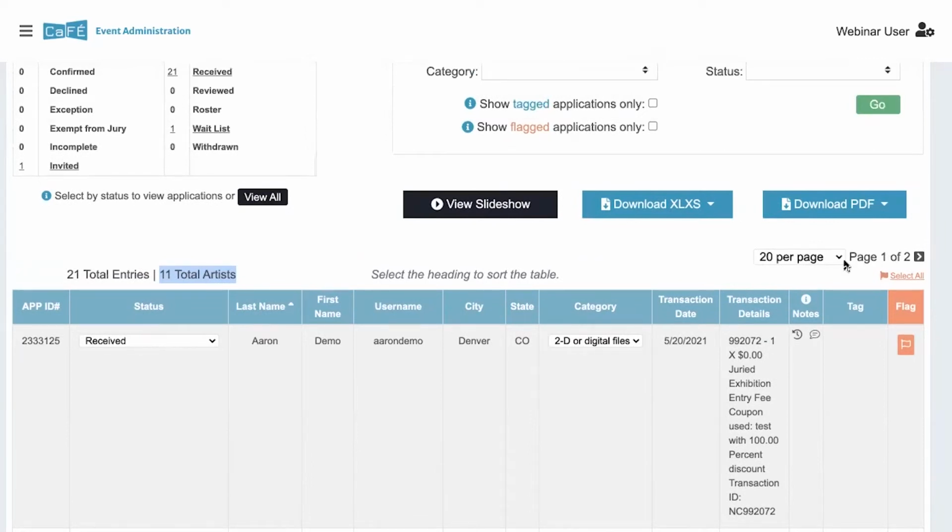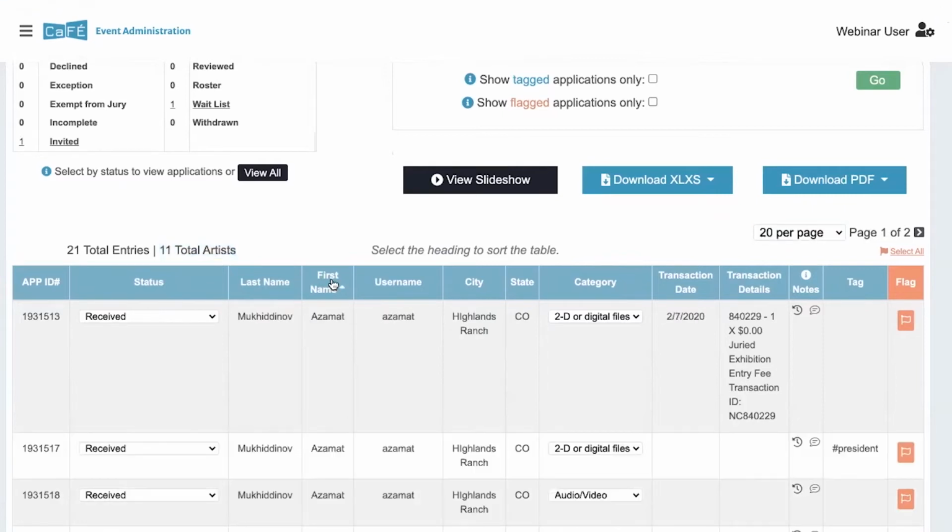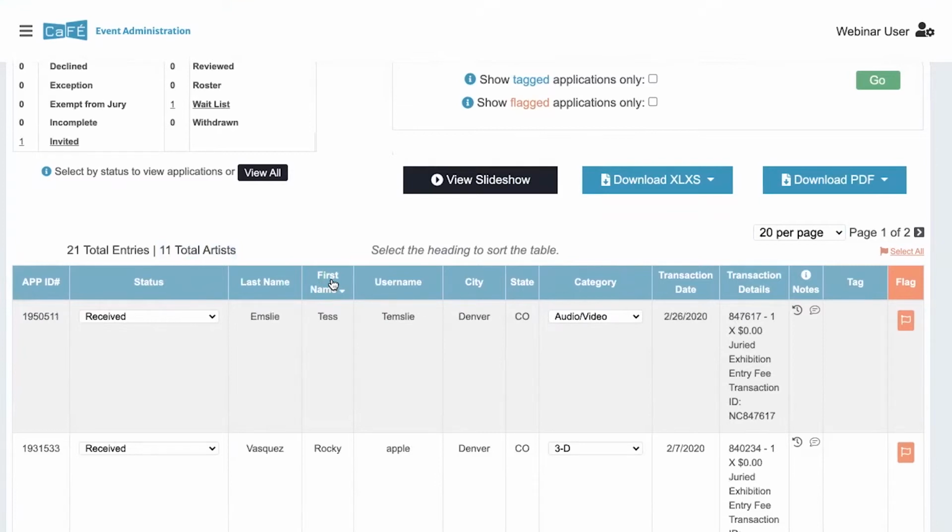You'll also see the pagination on the right. It's at the top instead of the bottom. You can select how many you want to view per page and click through pretty easily up top there. This table you can sort by clicking on the column heading, and now there's even more options for sorting. Any of these columns can be clicked to sort by anything, so you can sort by first or last name. You can just click once to sort ascending, once to sort descending. Just do that for any of them that you need.